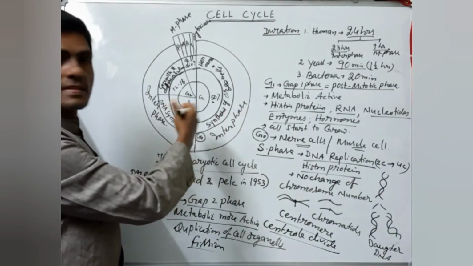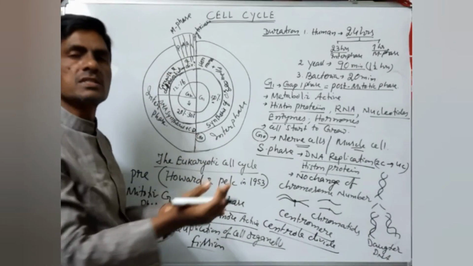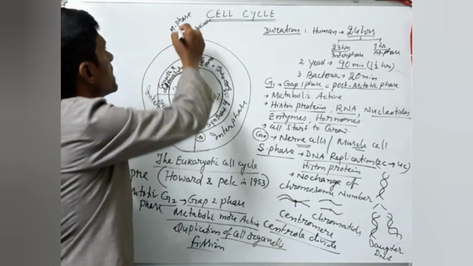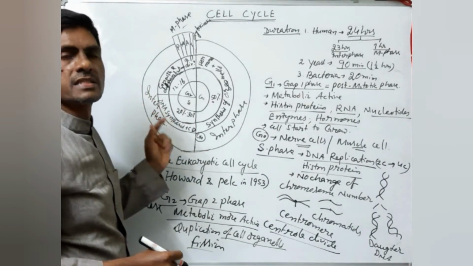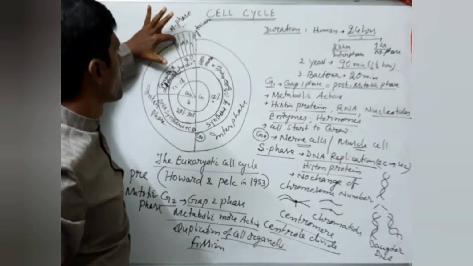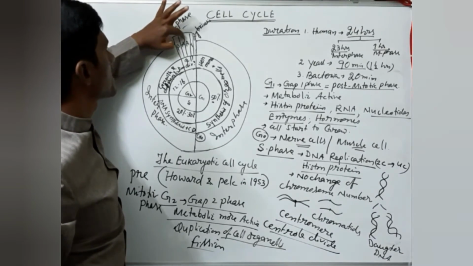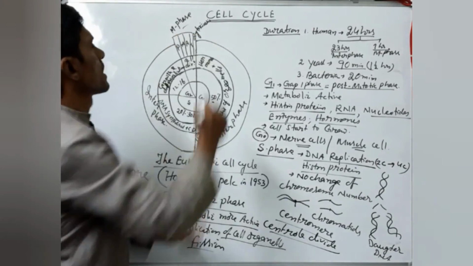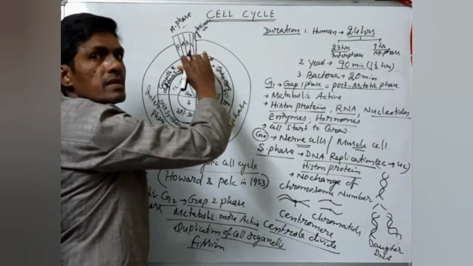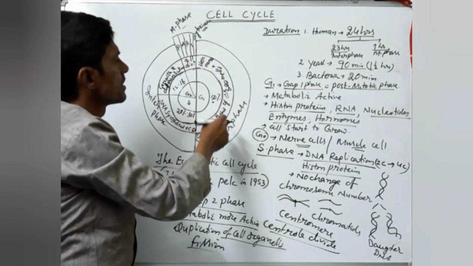After these three phases are completed, it undergoes the next mitosis. Now M means mitosis. Mitosis is divided into four stages. What are the substages? Prophase, metaphase, anaphase, and telophase. Prophase, metaphase, anaphase, telophase together are called karyokinesis, followed by cytokinesis. Here I wrote the cytokinesis. After cytokinesis, how many daughter cells are produced? Two cells.